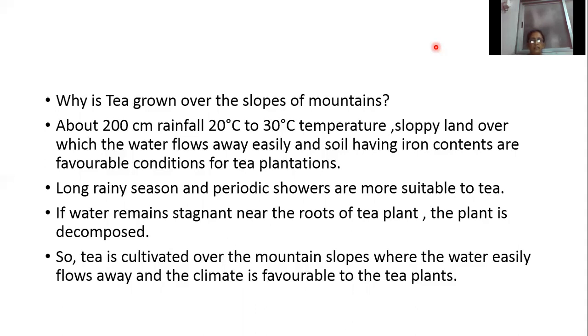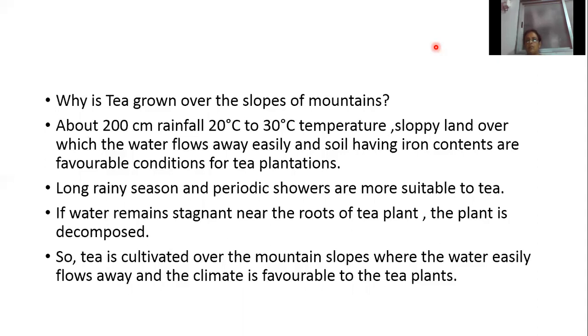The leading exporters are Sri Lanka, China and India. Favorable conditions are sloppy land where the water easily flows down, good iron content, 20 to 30 degrees Celsius of temperature, and about 200 centimeters of rainfall in the form of showers throughout the year.